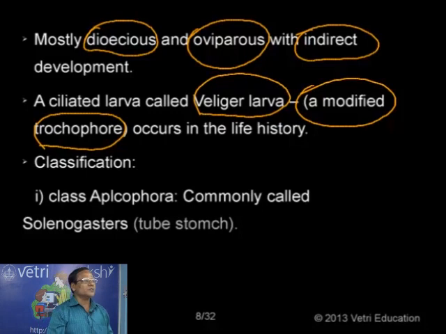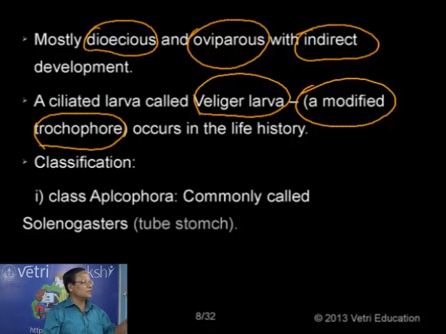So that is why this trochophore larva is considered as a connecting link between the annelids and the mollusks. So because of the possession of the similar larva between these two groups, let us assume that they have descended from a common ancestor.